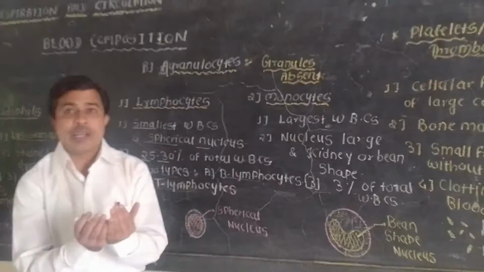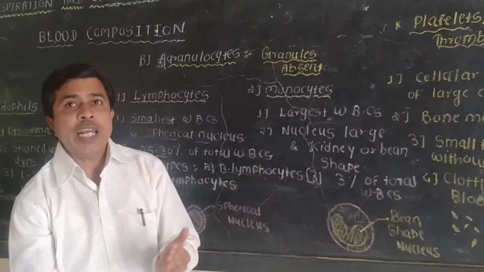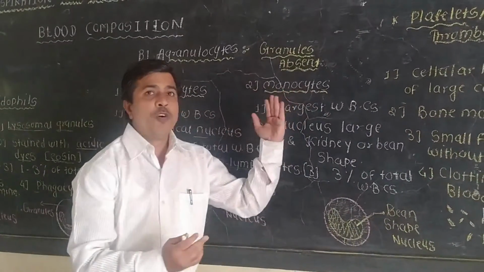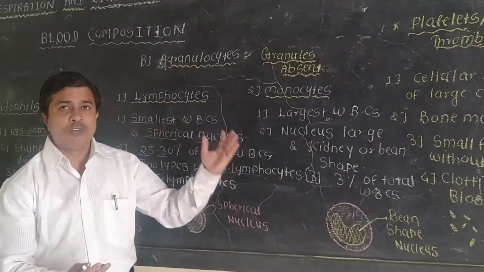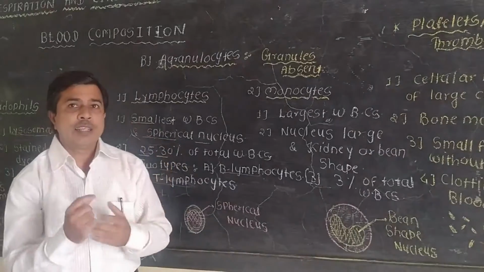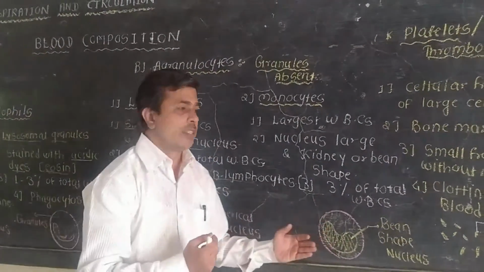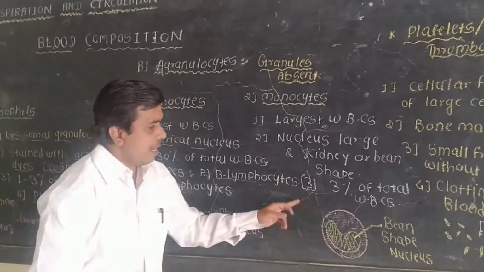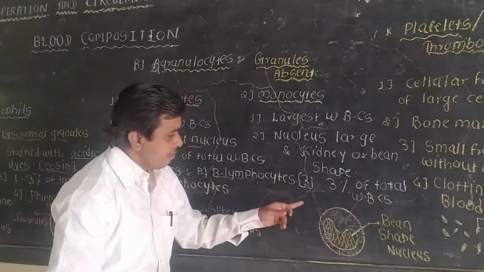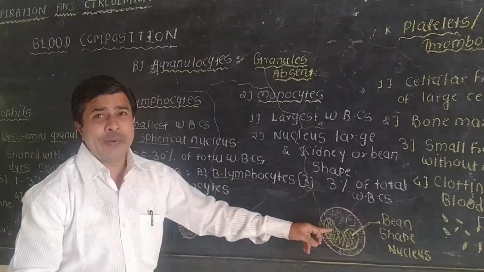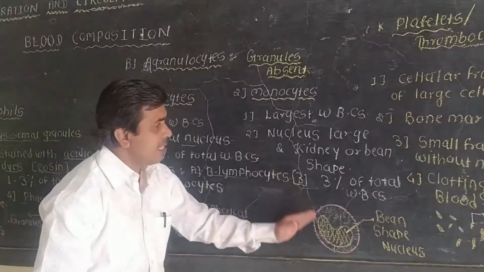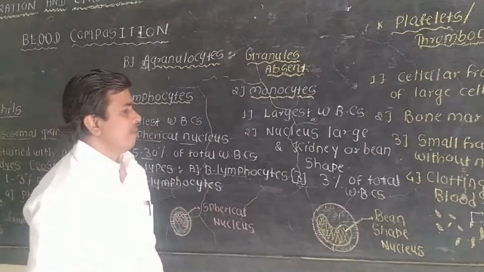Means that when we prepare a blood smear, we can identify monocytes, neutrophils, acidophils and other cells with the help of the nucleus. When we see a larger blood cell with a kidney-shaped or bean-shaped nucleus, we can say that this cell is a monocyte.